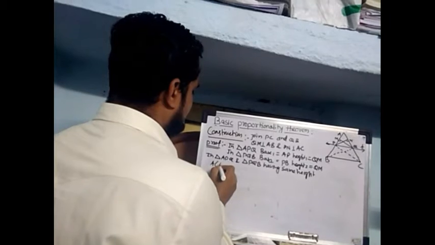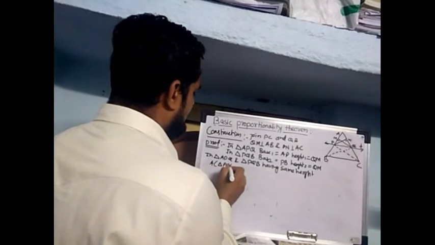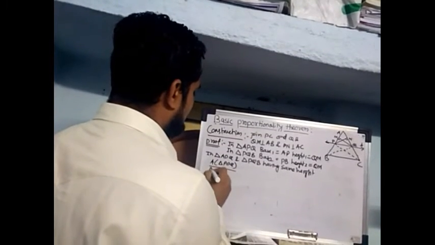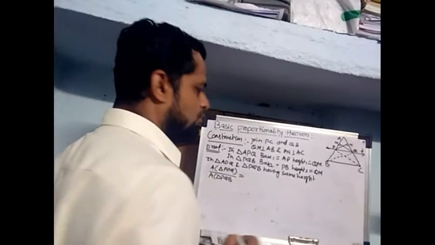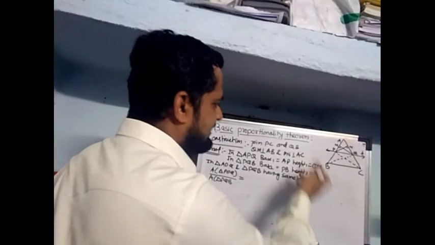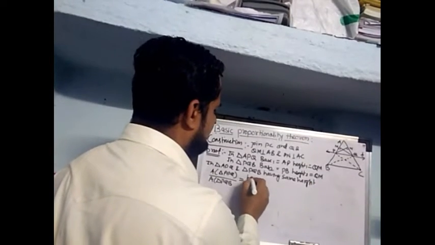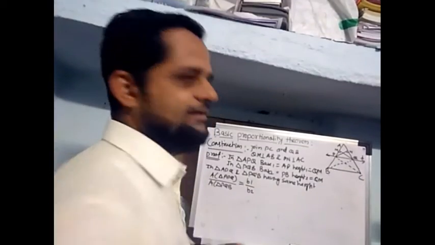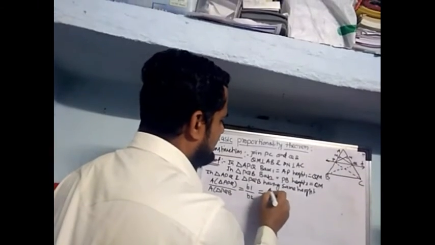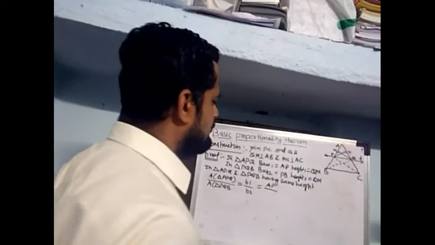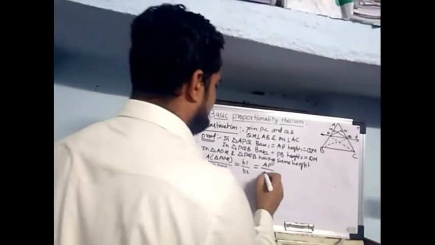Write down here: area of triangle APQ upon area of triangle PQB is equal to B1 upon B2, as the same height gets cancelled. B1 is AP, and B2, the next base, is PB.